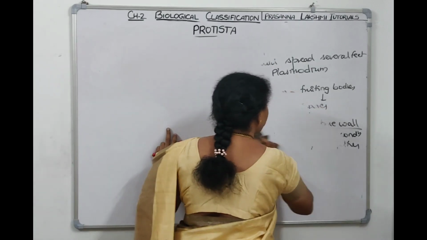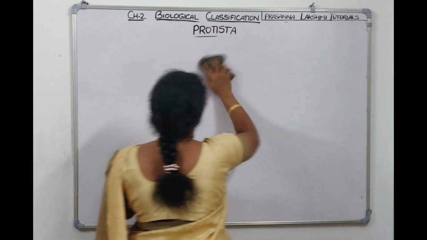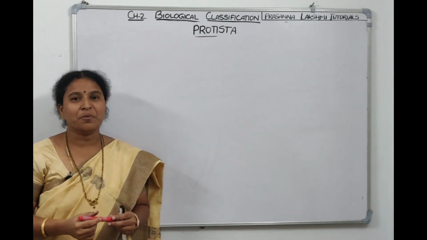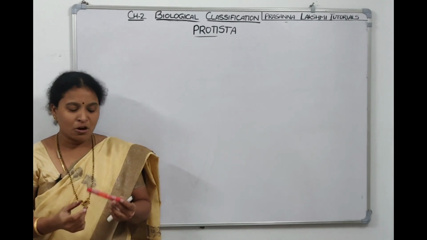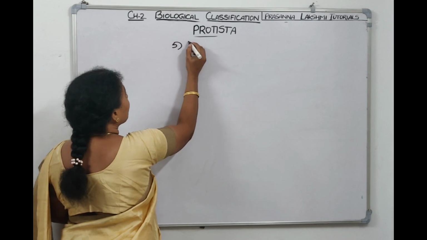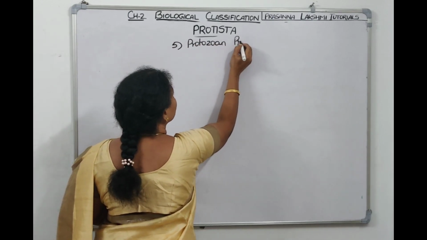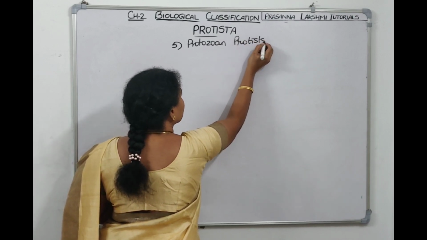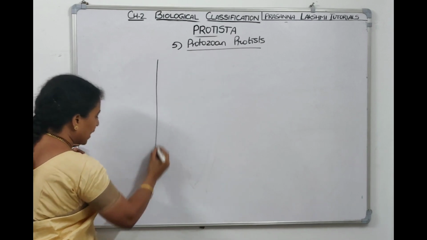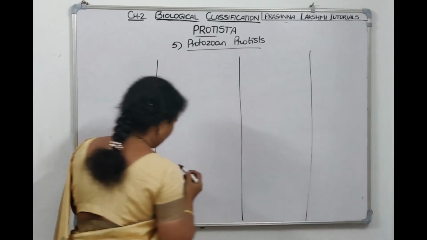Now earlier these Protozoan Protists were kept under animal kingdom because of the animal mode of nutrition. Since animal kingdom should be having only multicellular forms, and these Protozoan Protists are unicellular forms, Haeckel brought it back to Protista. Now the last group under Protista is Protozoan Protists. Under Protozoan Protists, we have four groups again. What is the first group, second group, third group and fourth group?